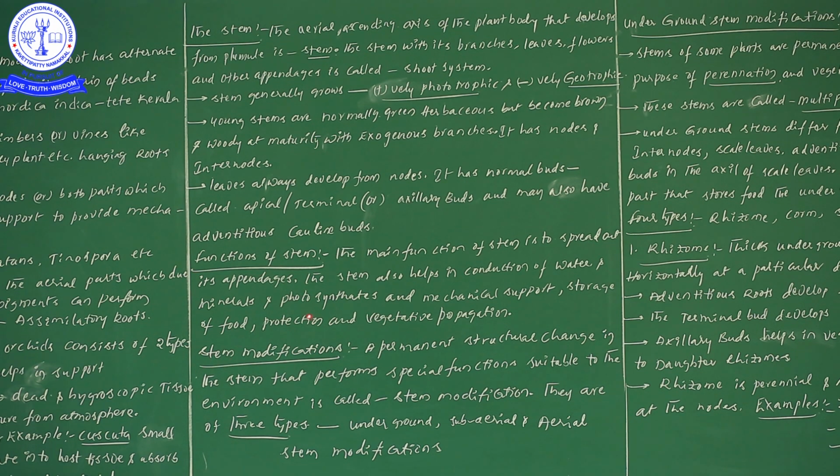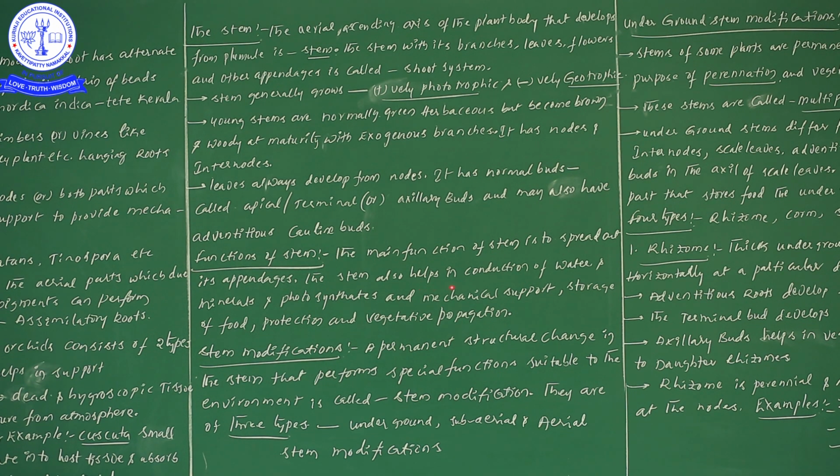Why? Suppose leaves are present on the stem, but the stem is not present aerially or not involved in spreading its appendages equally. At that time there is no chance for the process of photosynthesis. That's why the main function of a stem is to spread out its appendages, and all kinds of structures present on the stem can be taken as appendages.